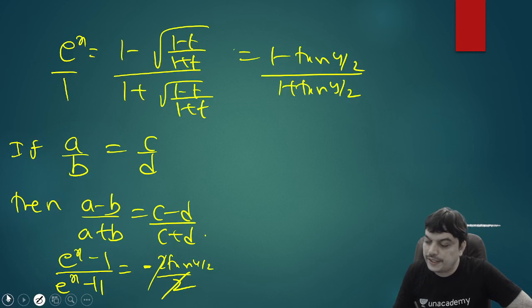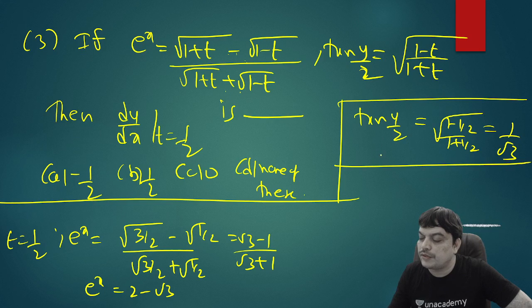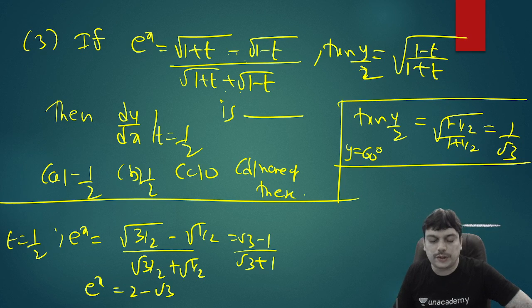What is the value of y here? Can you calculate in the previous case? Tan y by 2 is 1 by root 3 means that tan 30 is 1 by root 3. So y by 2 is 30. So y is 60 degrees. You can directly write. And e power x, if you want x, you can find, but e power x itself, I think would be enough to calculate.